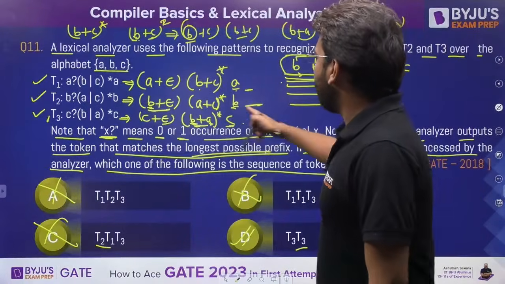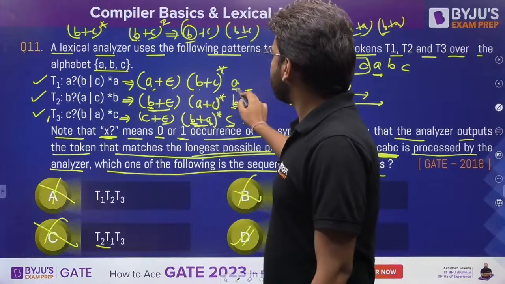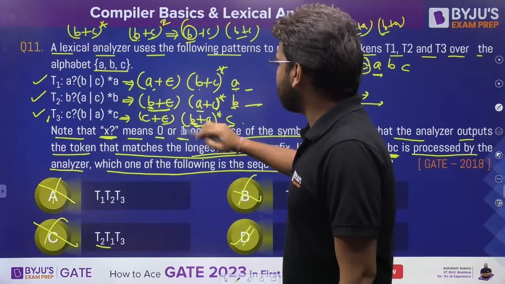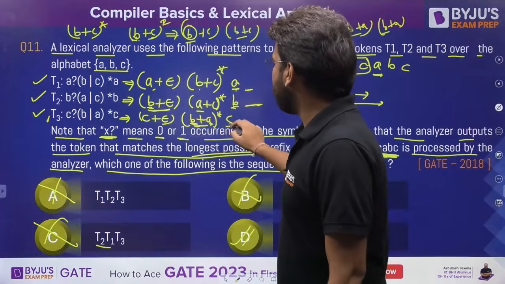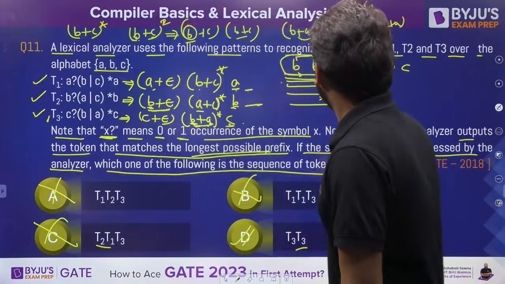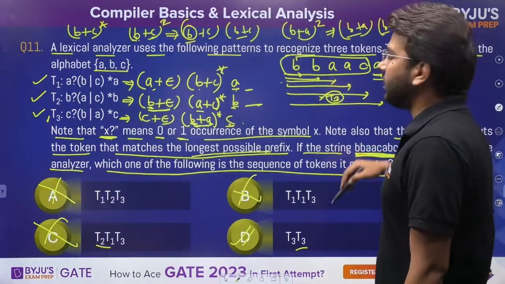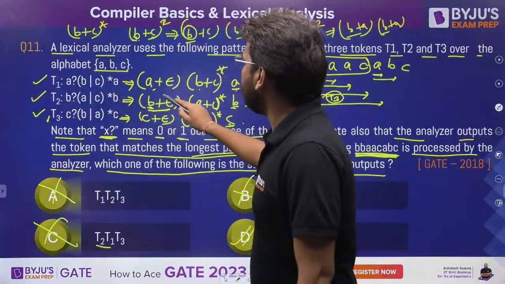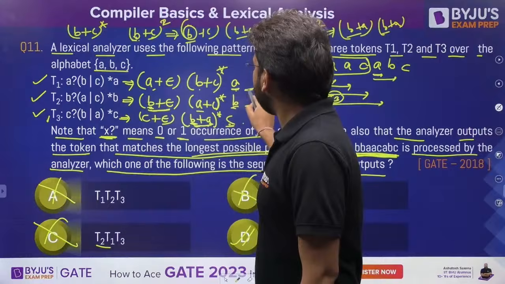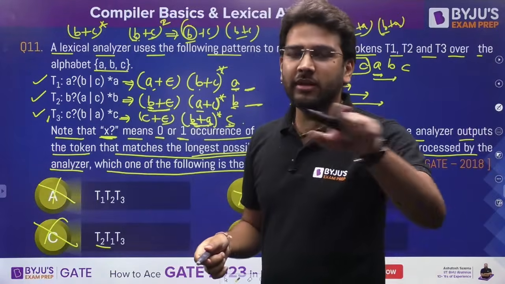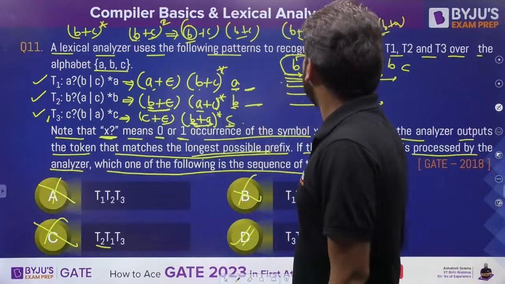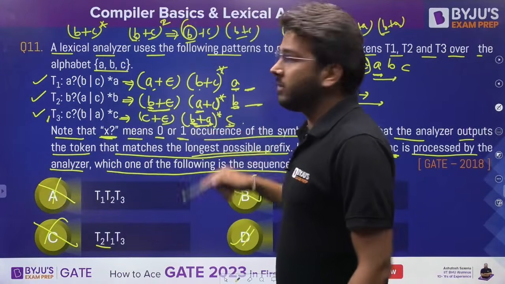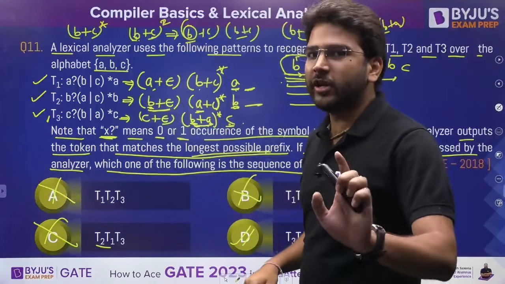So we have A I can generate from here. Yes, or single A I can generate from T1 as well. Then from T2 I can generate A. Yes. From T3 I can generate A. Yes, so that is possible. Let's go further. AB. Can I generate AB from T1? I can generate single A, but after that I am not having B. That means T1 eliminated completely. What about T2? I can generate A, and after that I am having B also.